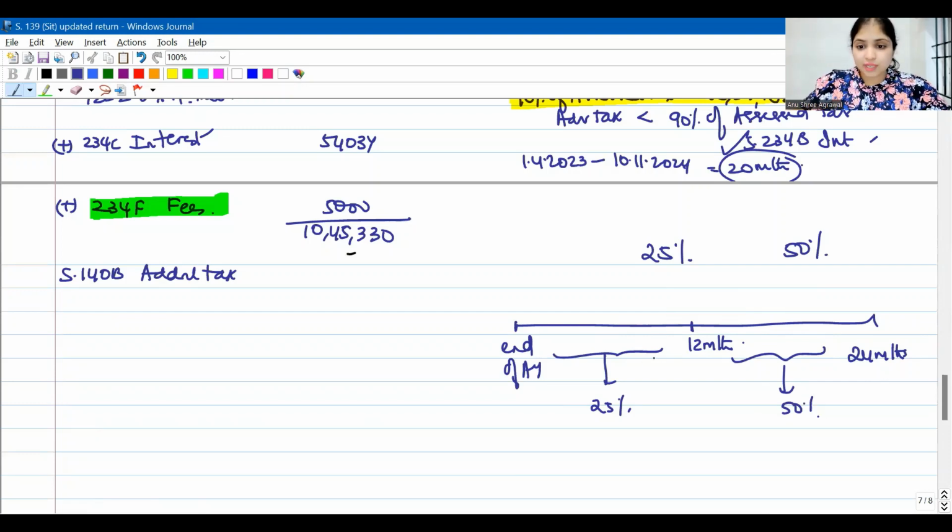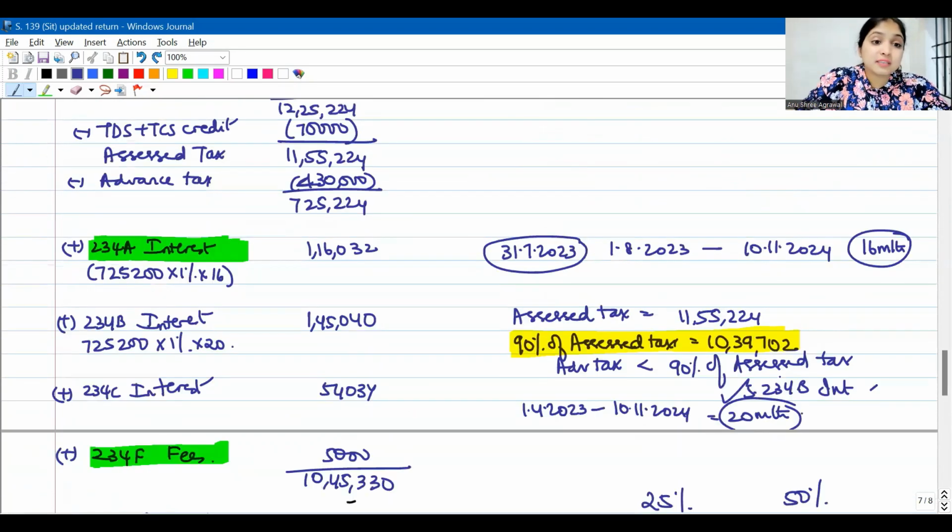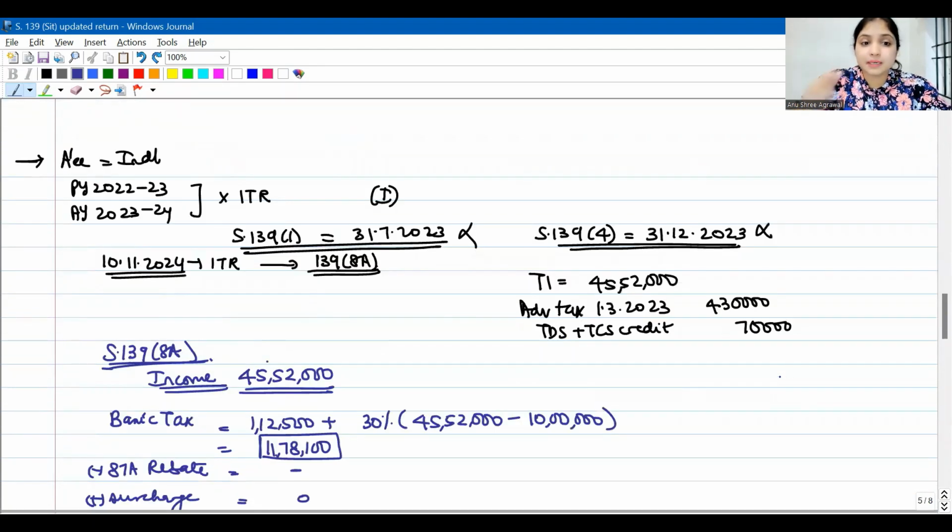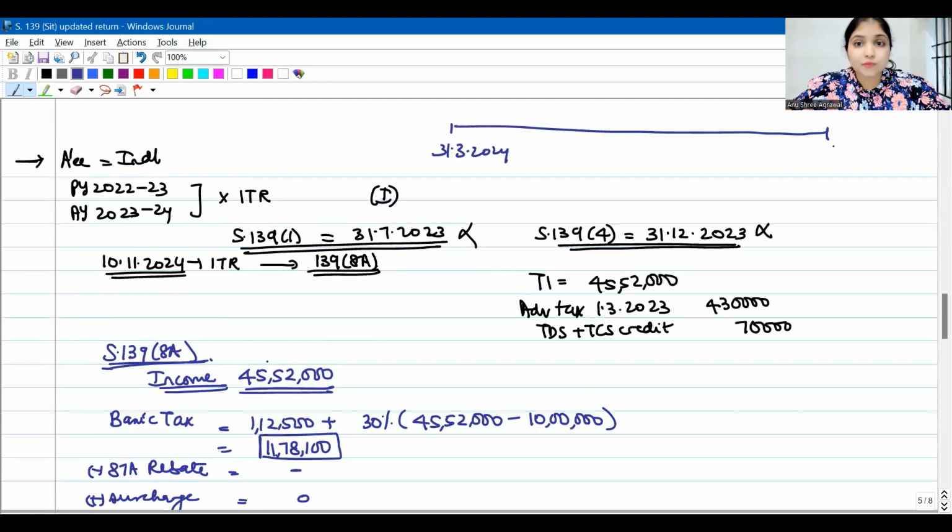Understanding? From the end of the assessment year, within 12 months if you file, then you will have to pay 25%. After 12 months, but within 24 months if you file, you will have to pay 50%. Now here, see, when is our assessee filing the updated return? What is the end of the assessment year, guys? 31st March 2024. Assessee has 24 months time, till 31st March 2026. If by 31st March 2025 assessee is filing the updated return, within 12 months, here 25%. But if our assessee is filing after 31st March 2025, then 50%.